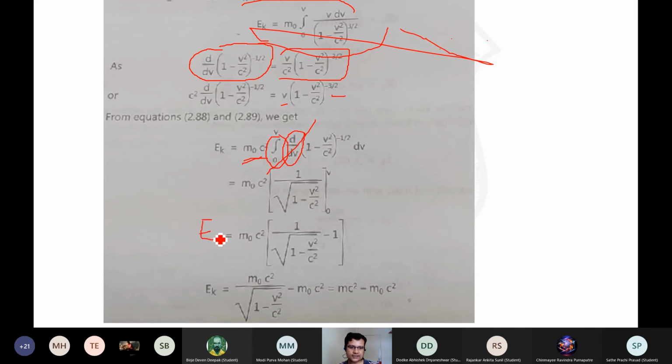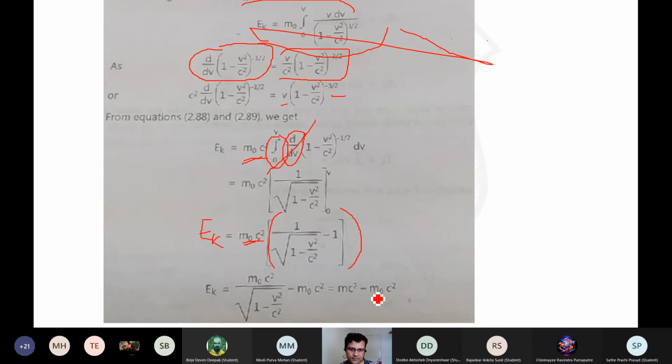Look at this, it is the energy gained by that particle, expressed in terms of the rest mass energy, that is m naught c square, multiplied by this factor: 1 over the square root of 1 minus v square by c square, minus 1.